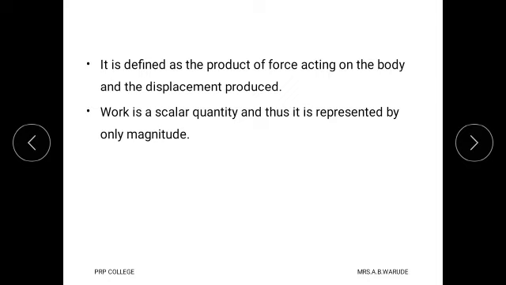Work is defined as the product of force acting on the body and the displacement produced. Work is a scalar quantity, represented by only magnitude. That means it does not require direction. Therefore, it is called a scalar quantity.